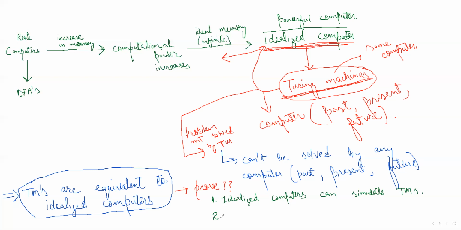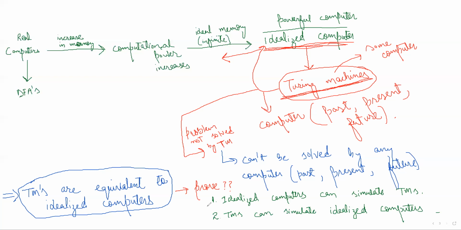The second thing that I will prove is that Turing machines can simulate idealized computers. Okay. So what does that mean? It means that anything that can be done with an idealized computer can also be done with a Turing machine.